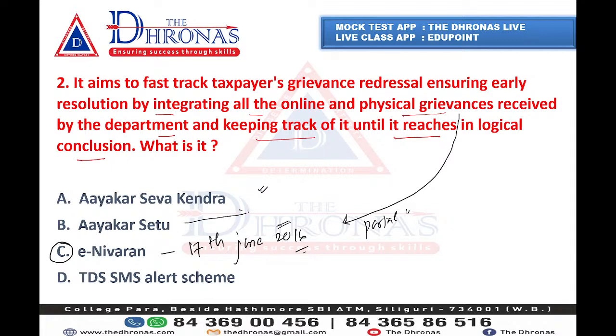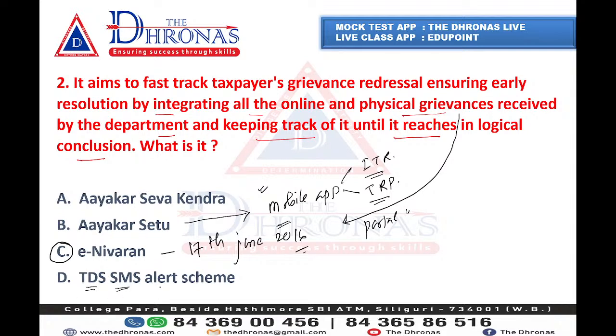This Aikar Setu is basically a mobile app for ITR filing. ITR means income tax return. Not only ITR filing, but also locating the nearest tax return preparer, TRP. That's also an application of Aikar Setu.